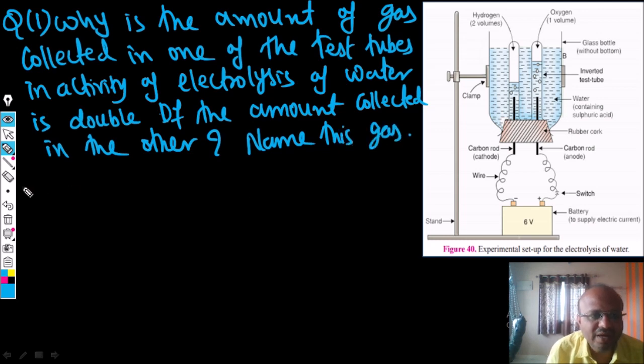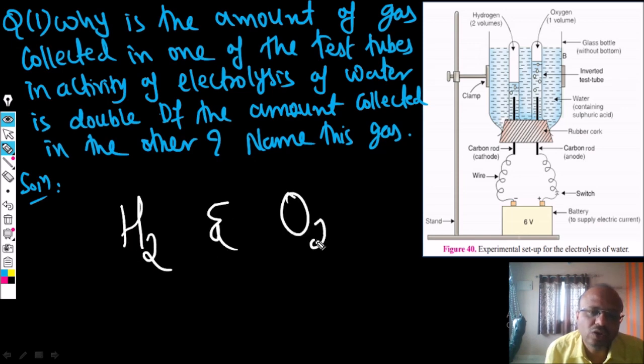Have you understood this question? Let me explain it. What is this question about? As you know, in the electrolysis of water, two gases are produced. What are the two gases? Hydrogen gas and oxygen gas. And you also know that in one of the test tubes, one gas is double the other gas. Which gas is double?